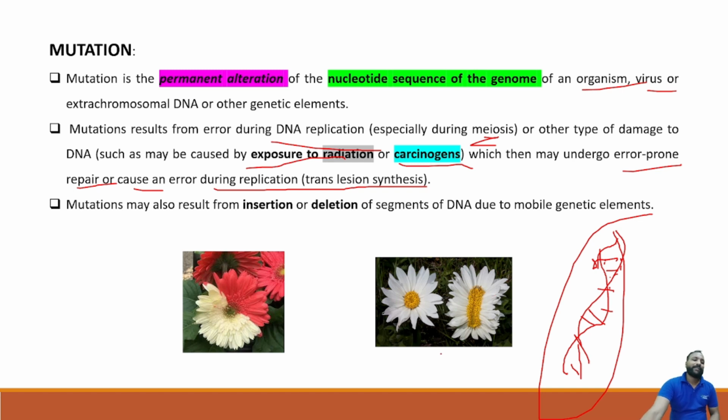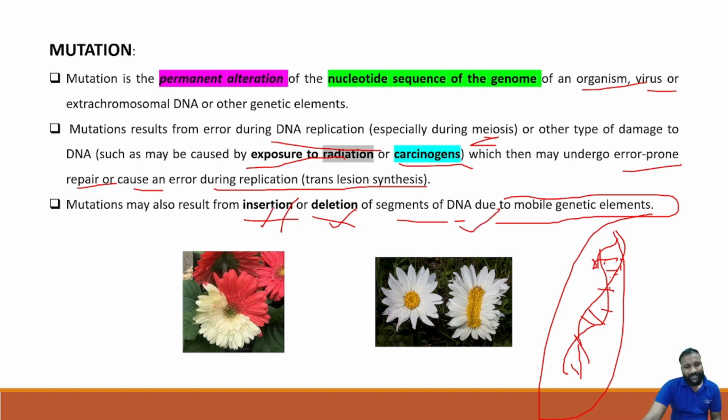Meanwhile, during replication they lead to some other permanent alteration, and they will show us some physiological and morphological changes after formation. Mutations may also result from insertion or deletion of a segment of DNA due to mobile genetic elements. These are one type of chromosomal mutations, because in the chromosomes, in the DNA, either by insertion or by deletion, putting or removing such a pattern or sequence, the mutations can be caused.